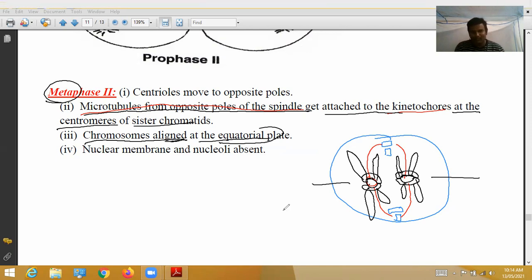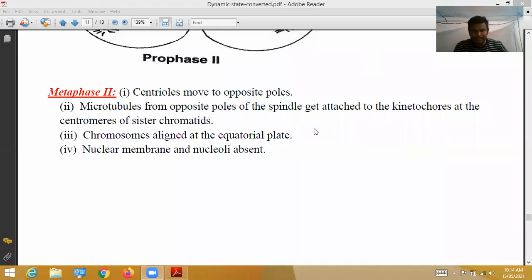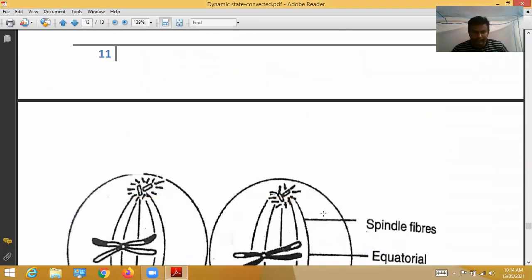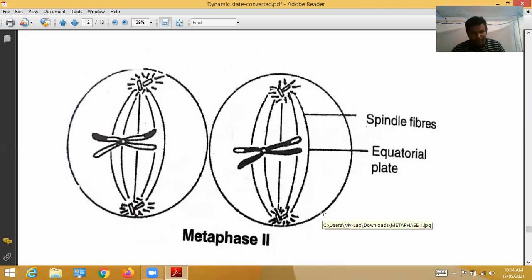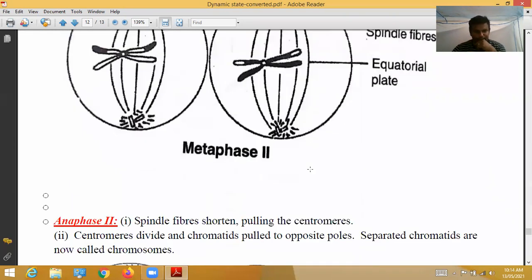In prophase 1, the nuclear membrane and nucleoli slowly disappear. In this one, in metaphase, they are completely absent. That is metaphase 2. Next, metaphase 2. Up to now, what I said is that only. That's all. This is the diagram I have drawn for metaphase 2.